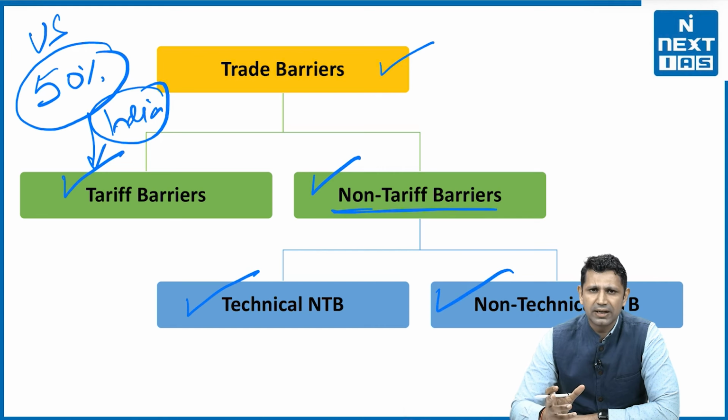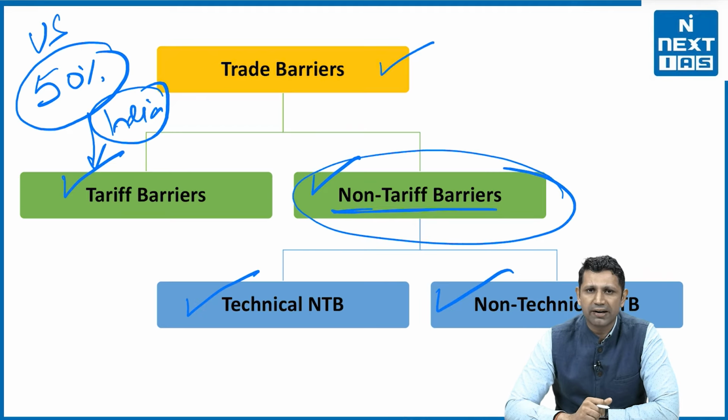Non-tariff barriers include things like making the rules very strict. When the rules are strict, you can put a quota also. You can make the customs procedure very cumbersome. वो time taking हो सकता है. When these things happen, automatically the products are getting phased out. Either they are not able to stand up to that time or that quality, or they become costly because the process has been delayed, and due to the delay the logistic cost has increased. So those things are included in the non-tariff barrier.